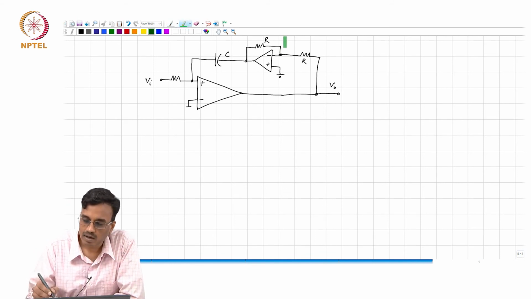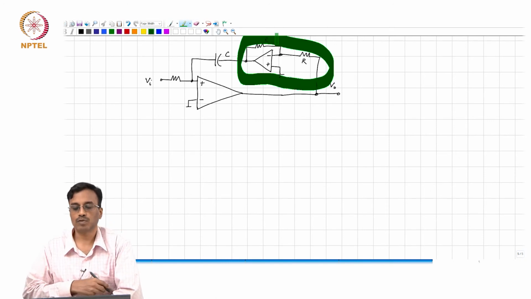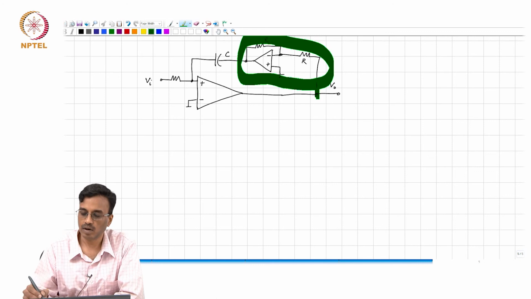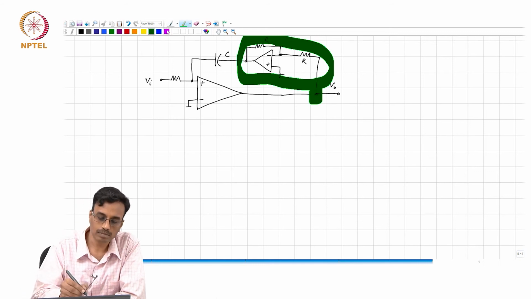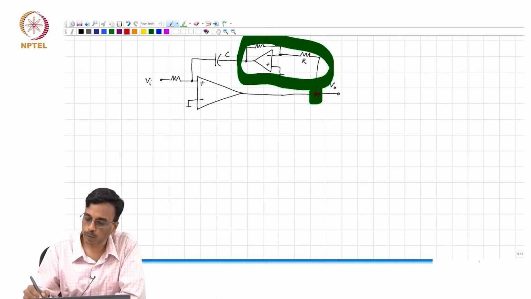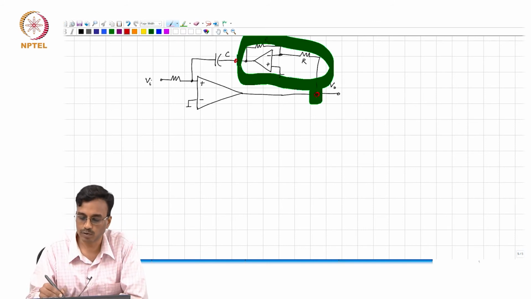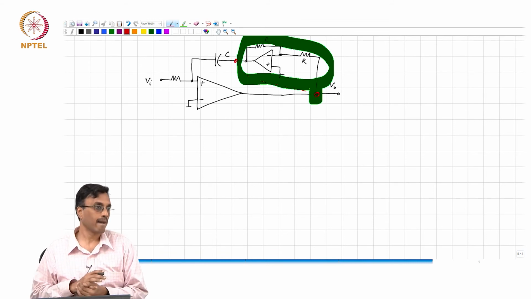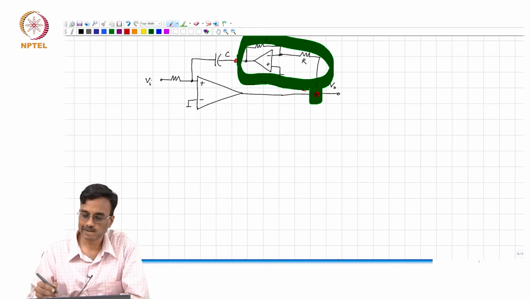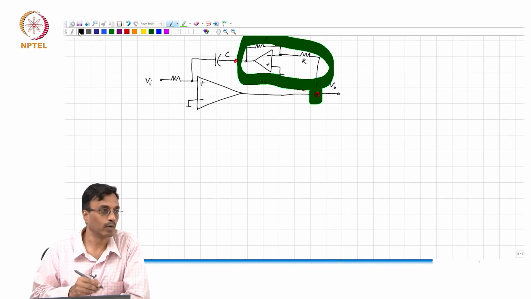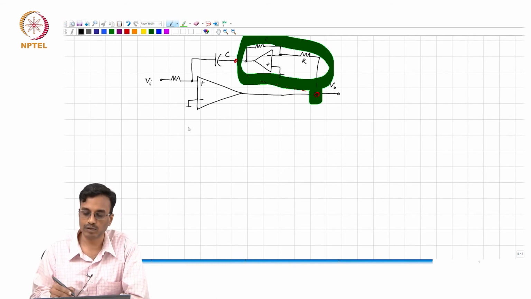Remember, if this op amp is non-ideal, what comment can you make about the transfer function from VO to what is fed back? That is, from this point to this point. Where is the pole? At what frequency is the pole? What is the transfer function?